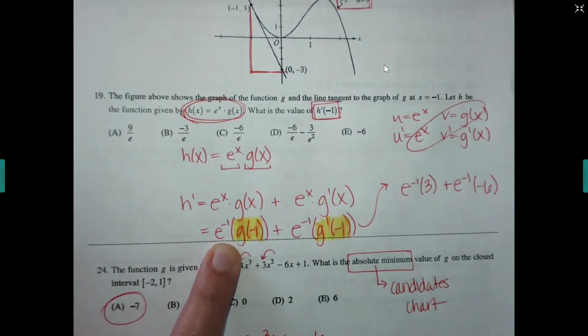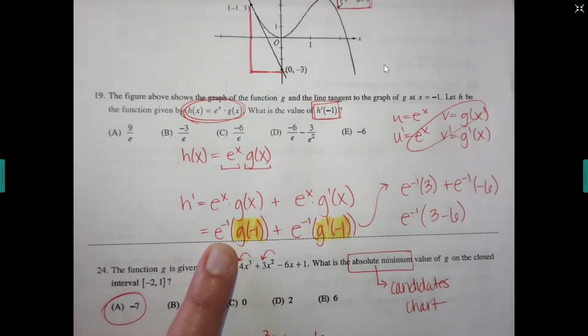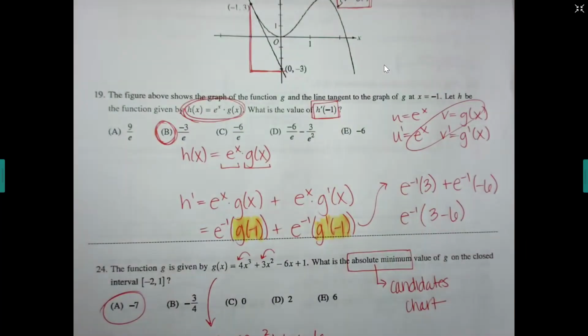Okay, then you'll notice there, if they both have an e to the -1, do you remember you can pull that out? So let's do this. E to the -1 means now it's a 3 minus 6. If they both have it, pull it out to the front. 3 minus 6 is a -3. And then you'll notice that rather than leaving the e with a -1 power on it, they just pushed it back down to the bottom. Okay. All right, last one we're going to do is the little graph right here.